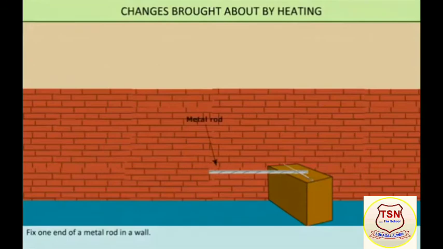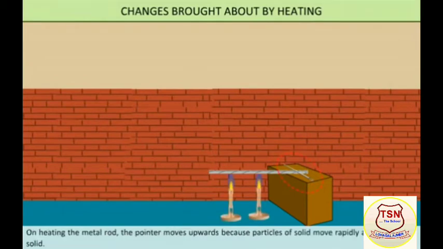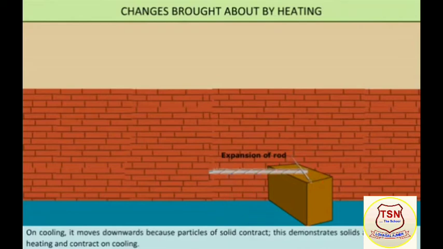Fix one end of a metal rod in a wall. Place a wooden block under the other end. Put a needle between the metal rod and the wooden block. Stick a pointer on the needle as shown in the animation. On heating the metal rod, the pointer moves upward because particles of solid move rapidly and expand the solid. On cooling, it moves downwards because particles of solid contract. This demonstrates that solids expand on heating and contract on cooling.